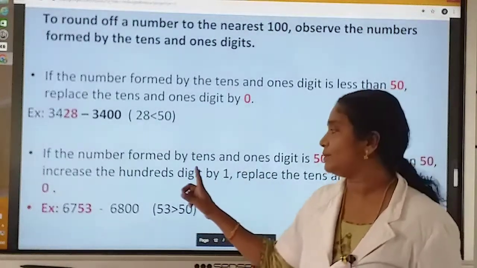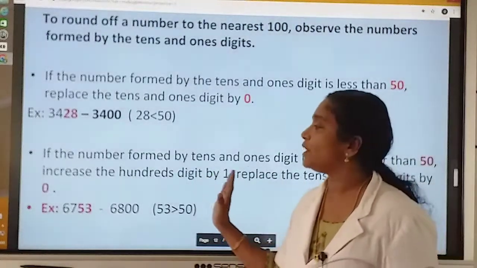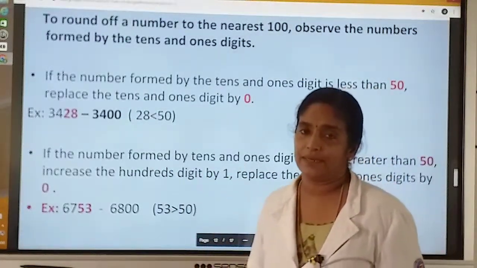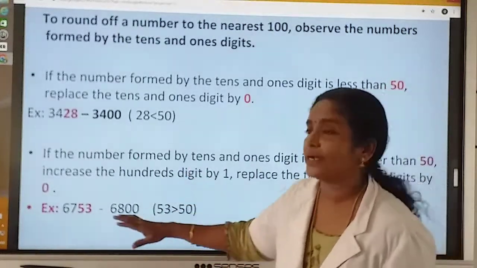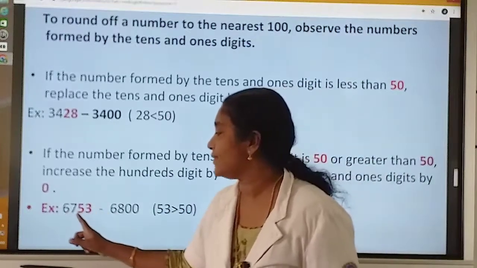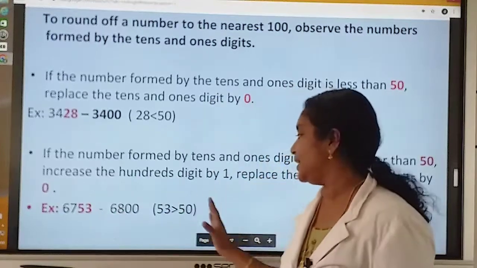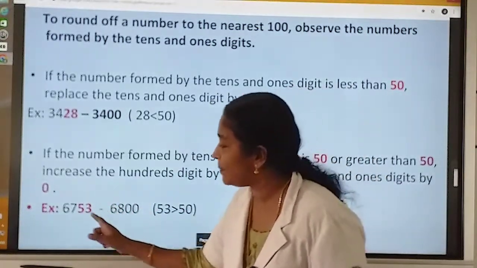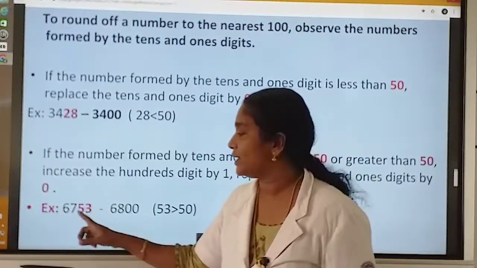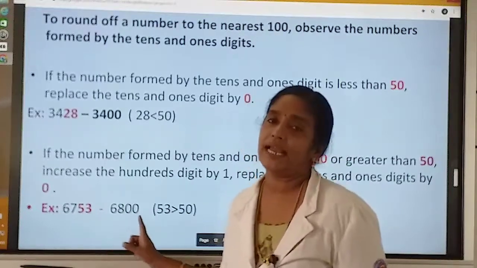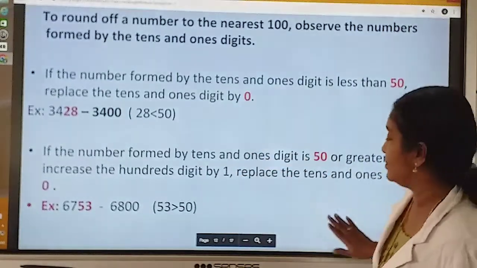Now we can check the second rule. If the number formed by tens and ones digit is 50 or greater than 50, we want to add 1 to its hundreds place number and replace its tens and ones digit by 0. We can check one example. 6753. Its tens and ones digit form 53. 53 is greater than 50. So we want to replace 53 by 0 and add 1 to 7. So what is the answer we are getting? 6800. All of you understood? We can do some examples now.